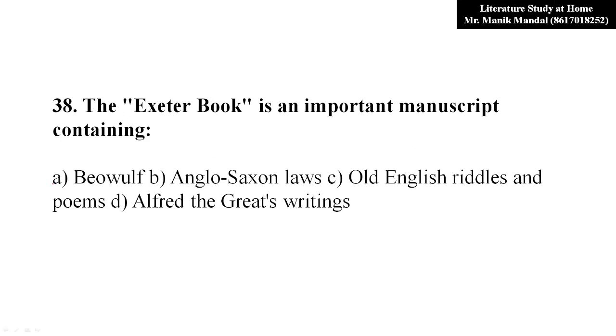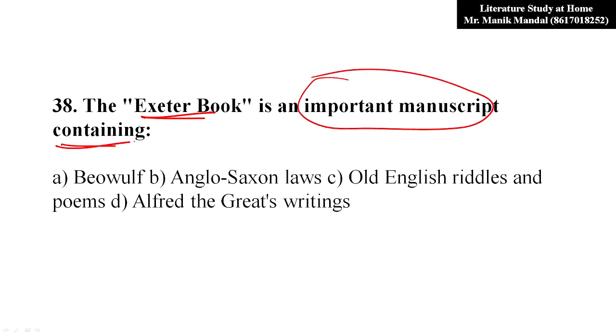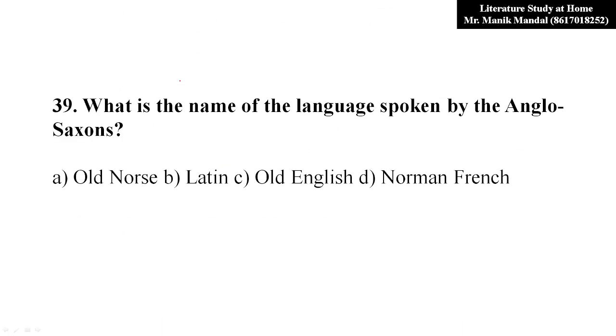Now 38. The Exeter Book. This was an important manuscript containing poems, so you have to mention which is contained in the Exeter Book. Obviously it was Old English riddles and poems. These are the things that were contained in the Exeter Book. Okay, now come to question number 39.